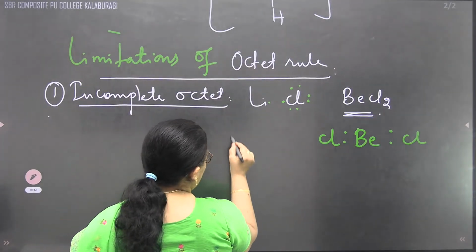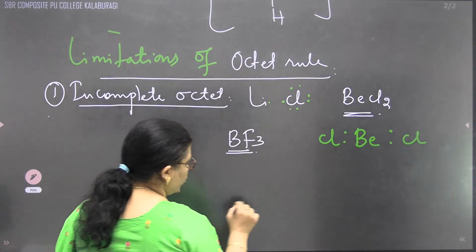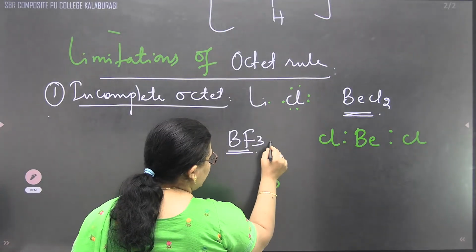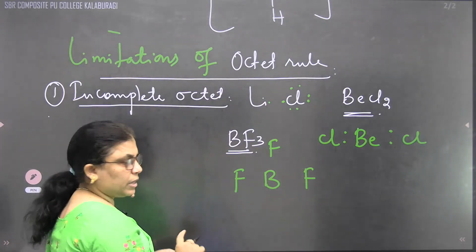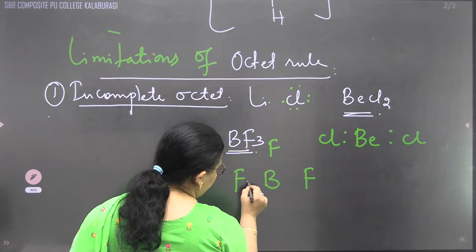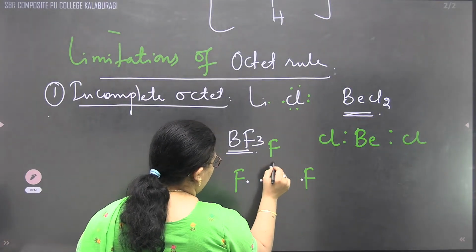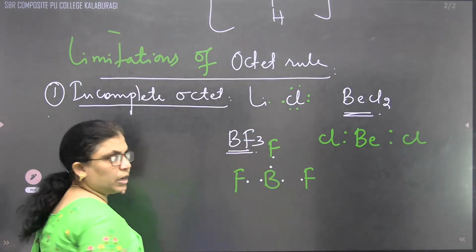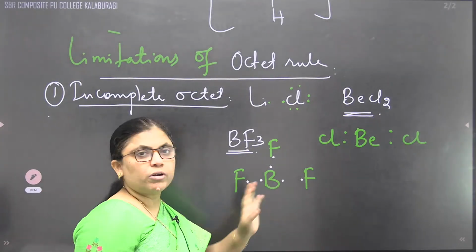If I write boron trifluoride, BF3, boron is at the center and the 3 fluorine are there, correct? 3 fluorine, each with one bond. But F is attaining 8 electrons, while boron is not.